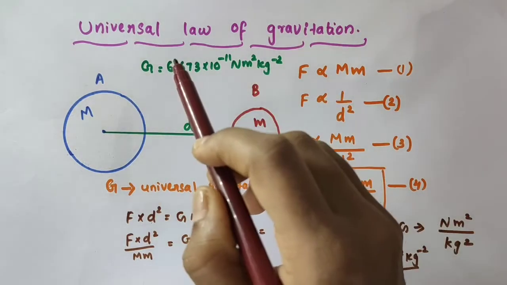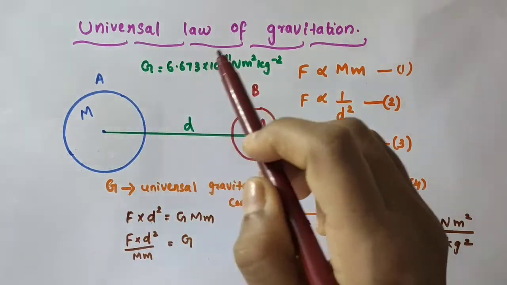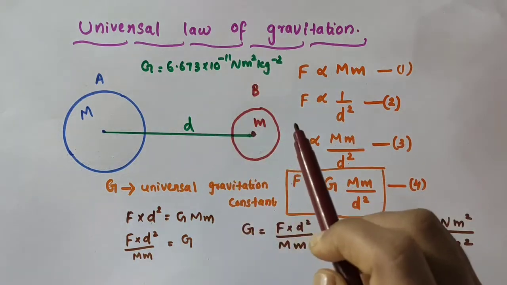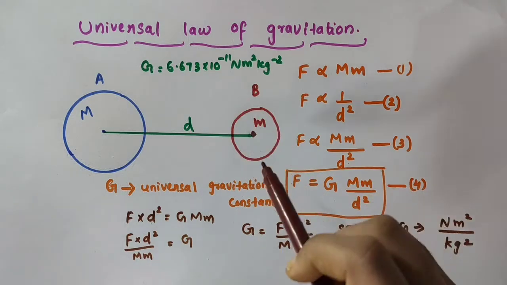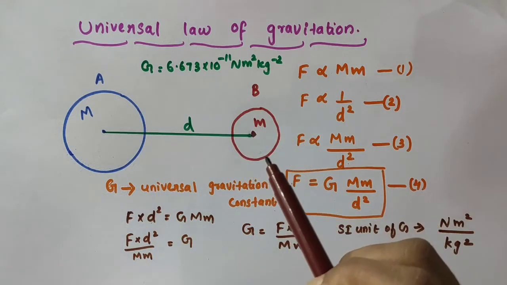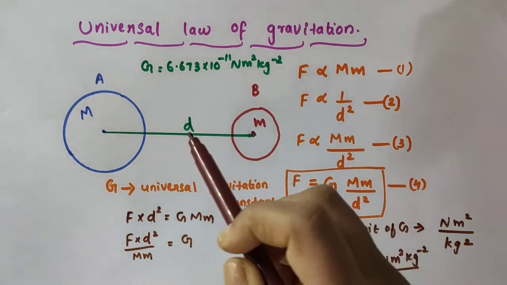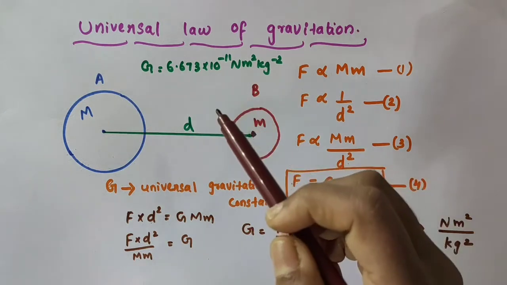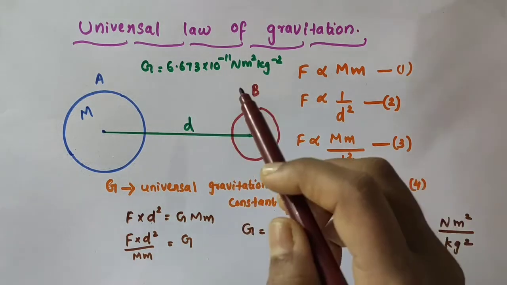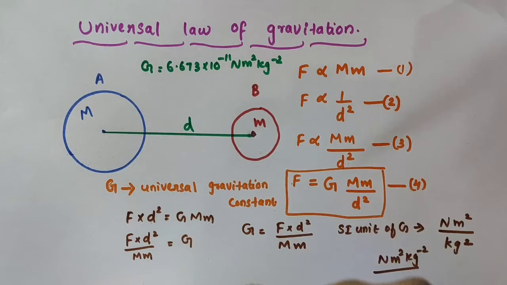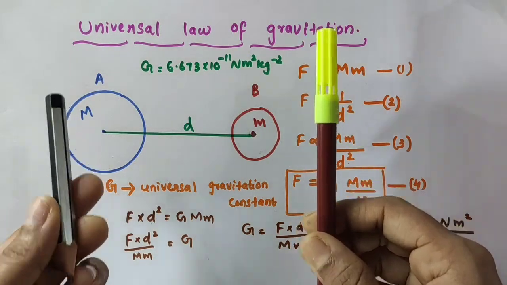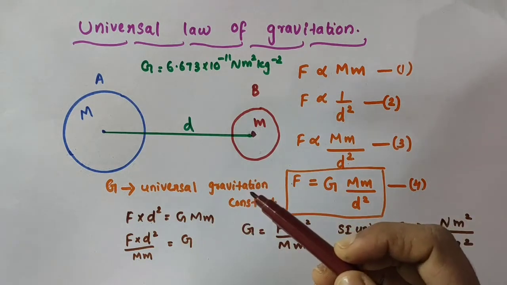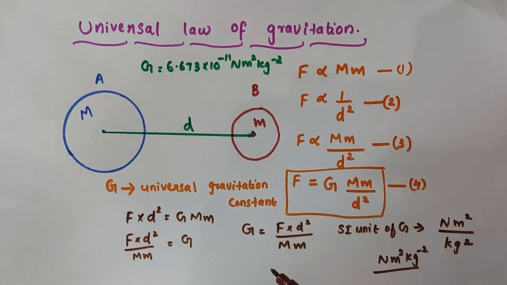This law of gravitation is called the universal law of gravitation. Why? Because this law is applicable to all bodies, whether the bodies are big or small, celestial or terrestrial, like that. According to this law of gravitation, there exists a force of attraction between any two objects present in the universe. So, there is a force of attraction between this pen and this pencil. There is a force of attraction between two opposite walls. There is a force of attraction between you and your friend sitting close by.